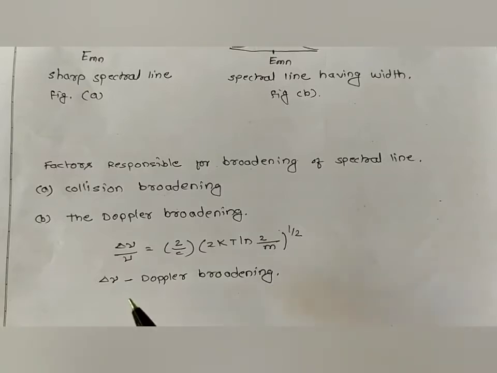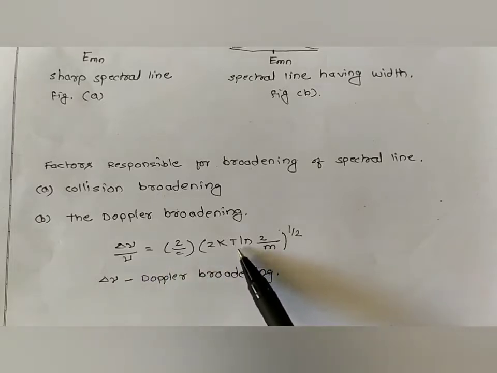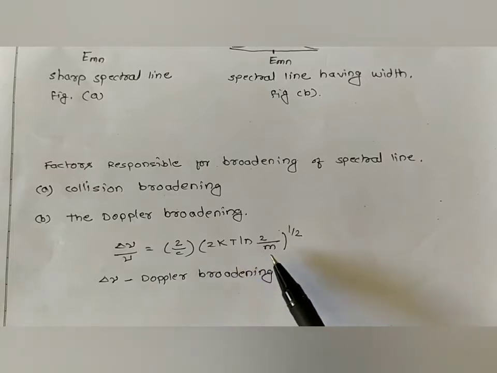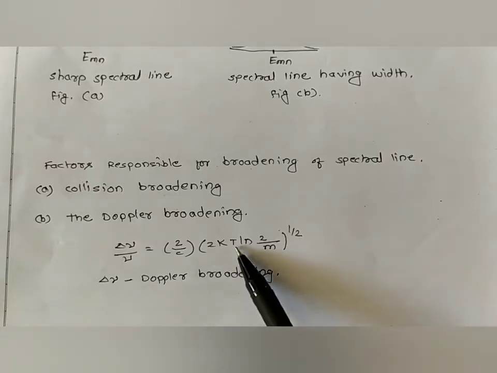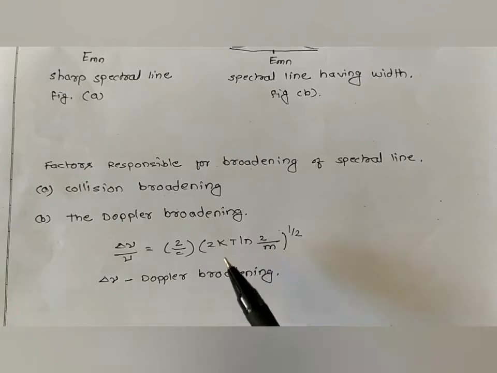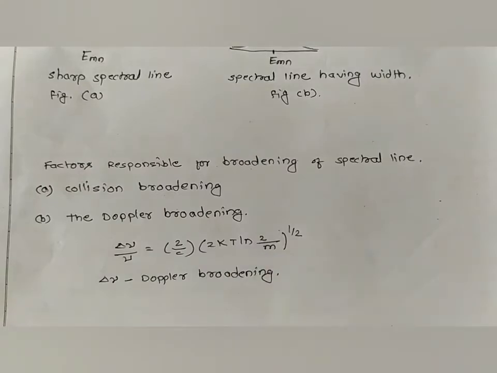It is found that delta nu upon nu is directly proportional to root T, because k is a constant and m is also constant, therefore the only variable is T, the absolute temperature. That means the Doppler broadening depends upon the temperature.